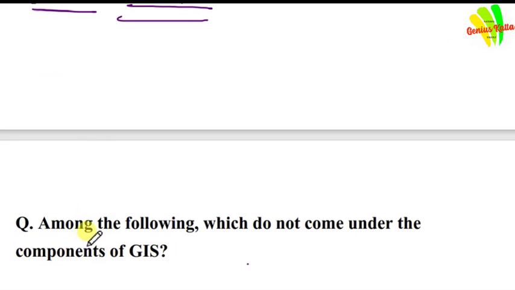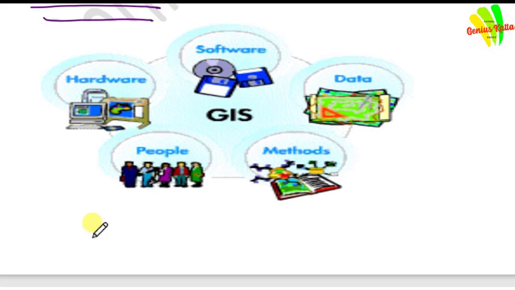Next question is, among the following which do not come under the components of GIS? Friends, here we are providing the information regarding the components of GIS.